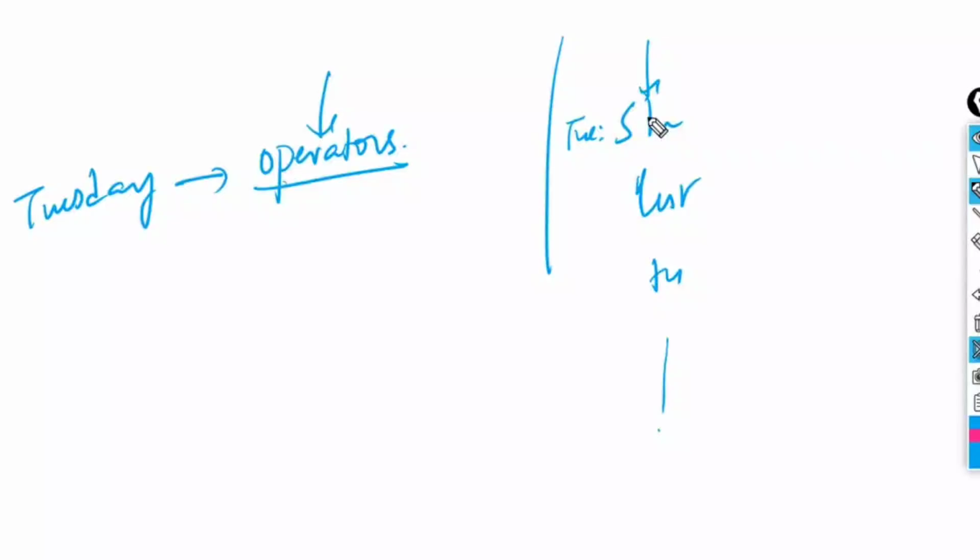instead of doing it like this, why can't you focus on both things simultaneously? On Tuesday, operators are discussed. Immediately, you prepare operators only. Not on Tuesday after 9 o'clock, my meaning is not after 9 o'clock, but on Wednesday morning. That means before the start of the next class, you have to prepare the previous class. Then the next class is going to be easy because there is an interlink.